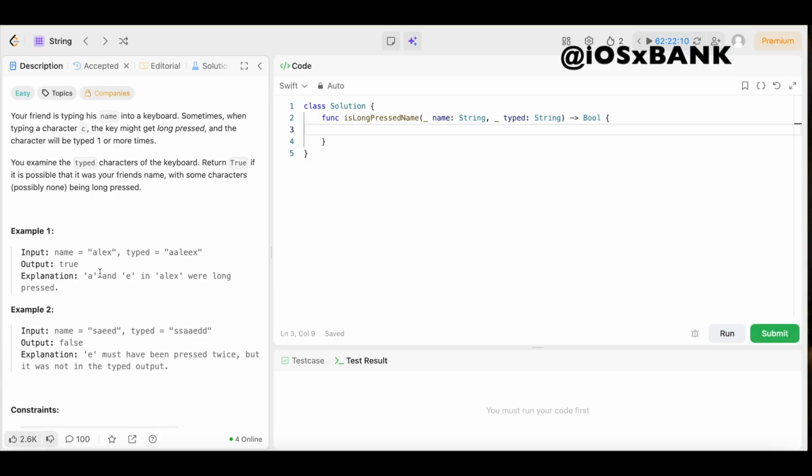So let's take a look at example 2 where it's flipped and the person typing did not long press and he actually didn't press the keys enough. So in example 2, the input name equals Saeed and the typed equals the string SSAAEDD, right? And this time the output is false. It says the E must have been pressed twice, but it was not in the typed output.